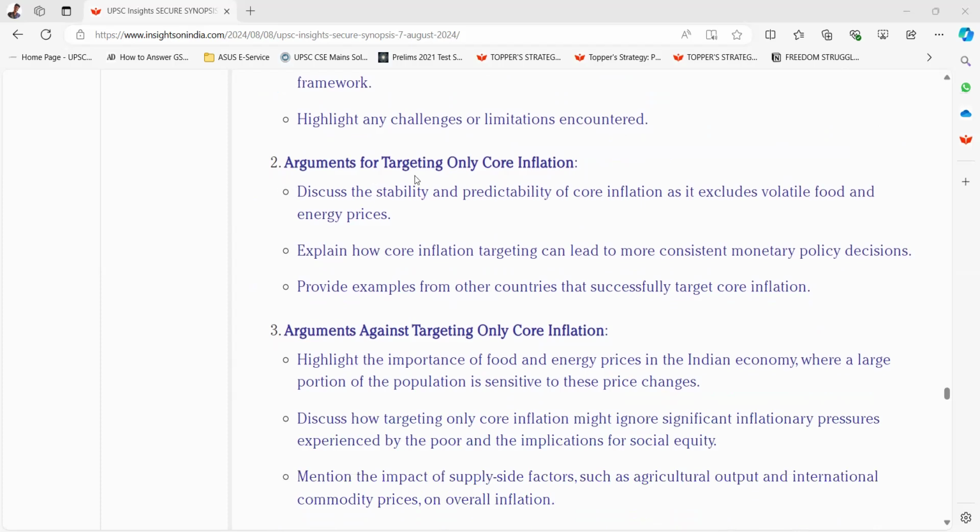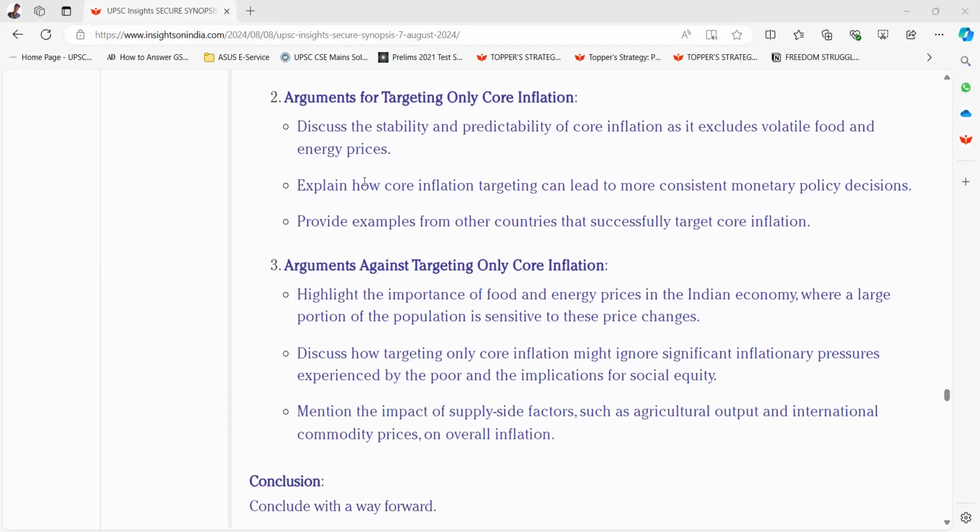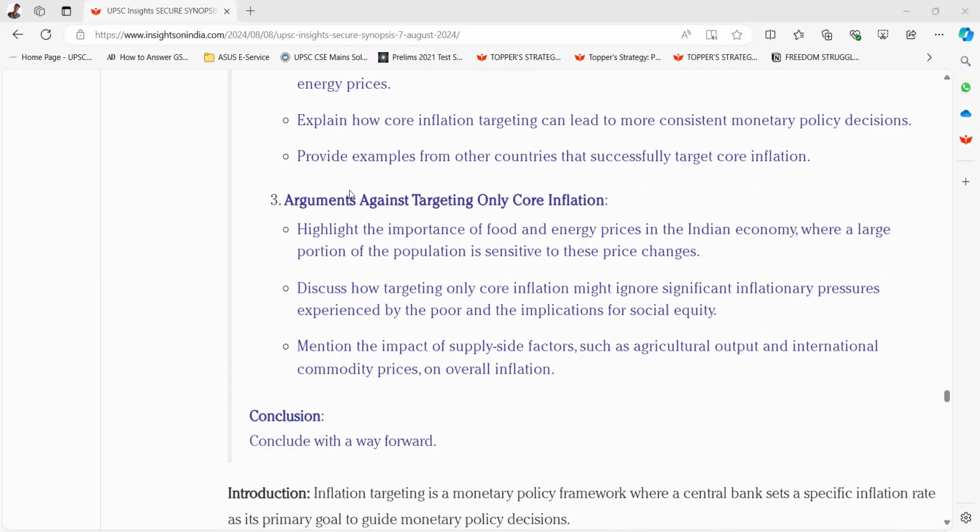Second is arguments for targeting only core inflation. Discuss the stability and predictability of core inflation as it excludes volatile food and energy prices. Explain how core inflation targeting can lead to more consistent monetary policy decisions. Provide examples from other countries that successfully target core inflation. Third, arguments against targeting only core inflation.